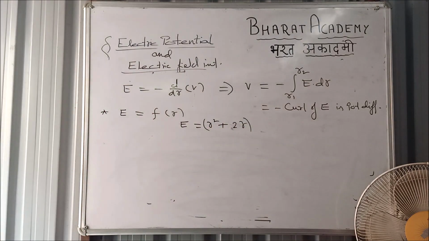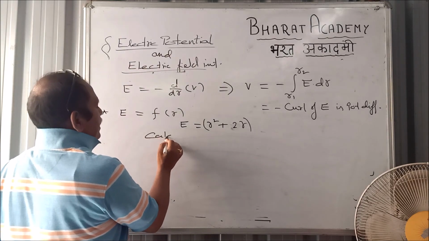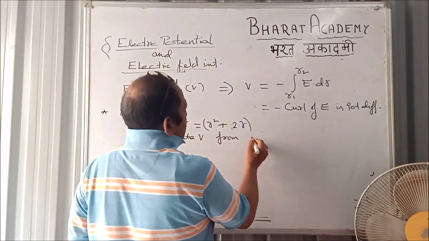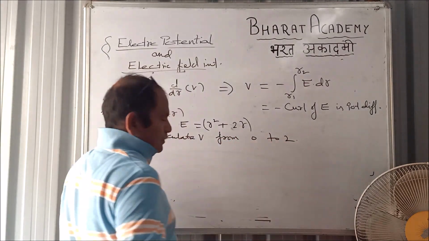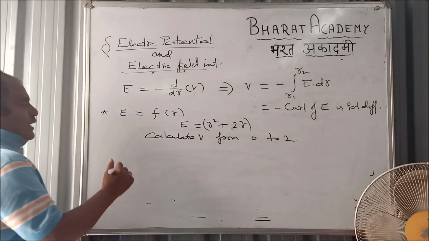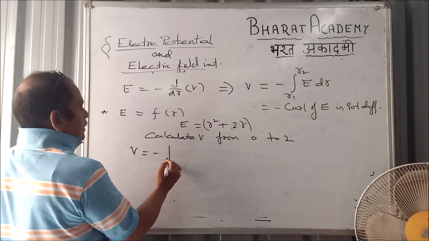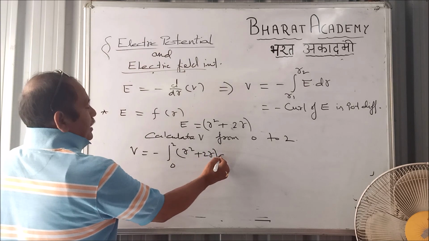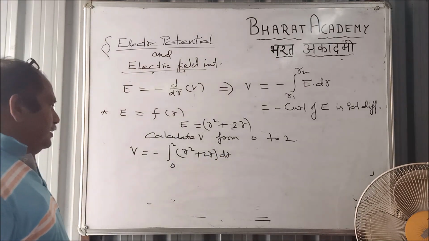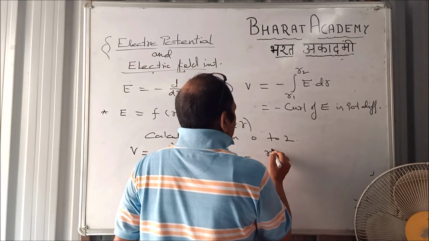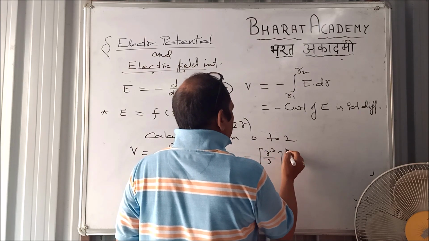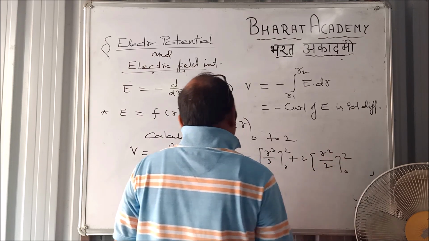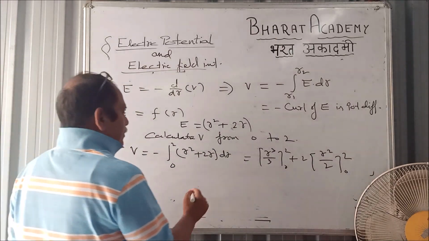Calculate V from 0 to 2. How to do that? In that case, V equal to, very simple, integral from 0 to 2, E is R square plus 2R dr. Right? Use the integration formula, what will you get? R cube by 3 ranging from 0 to 2, plus 2 R square by 2 ranging from 0 to 2.